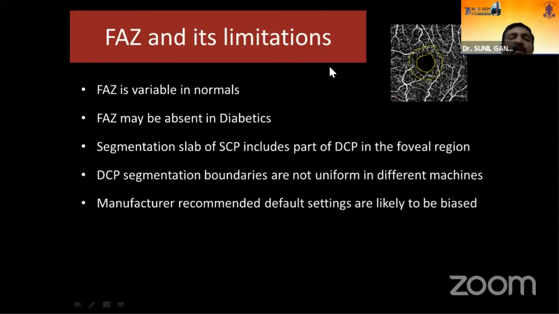But when you look at the FAZ measurement, it has got its own limitations. FAZ is variable in normals. Normative data varies from study to study. FAZ may be absent in some of the diabetics. Another thing is segmentation slabs of the superficial capillary plexus sometimes include a part of the deep capillary plexus, especially in the foveal region. The deep capillary plexus segmentation boundaries are not uniform. The manufacturer-recommended default settings are likely to differ from one machine to the other. So these are some of the limitations of FAZ measurements by OCTA.